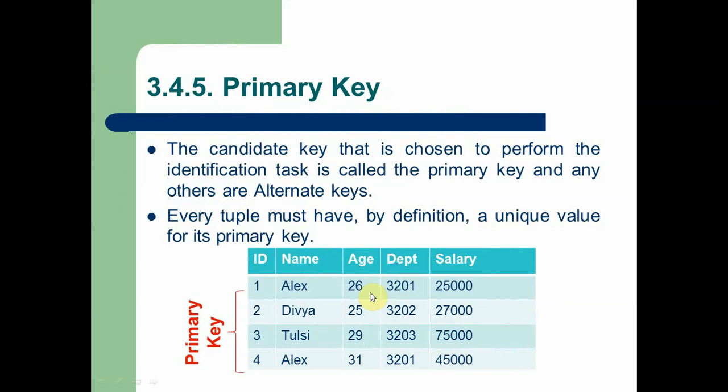In the same way, many employees are working in a concern, there may be same-aged employees. The salary may be the same for many employees. The department code may also be the same for many employees. But when we consider the ID for the employee, the ID is unique. So this ID is known as a primary key. This primary key is also called a candidate key. The purpose of primary key and candidate key is to identify a single record, row or tuple from a table.